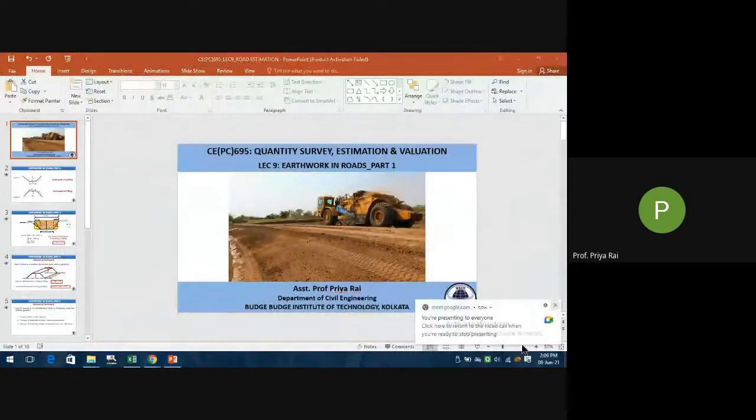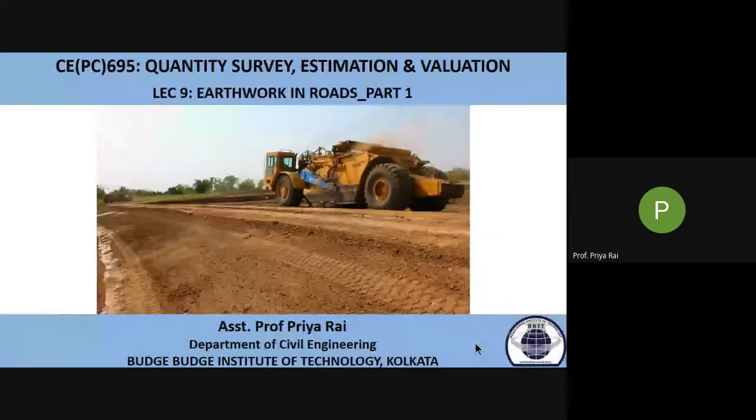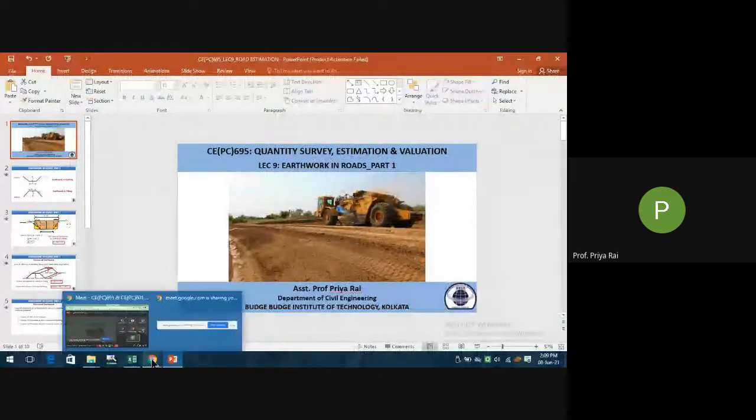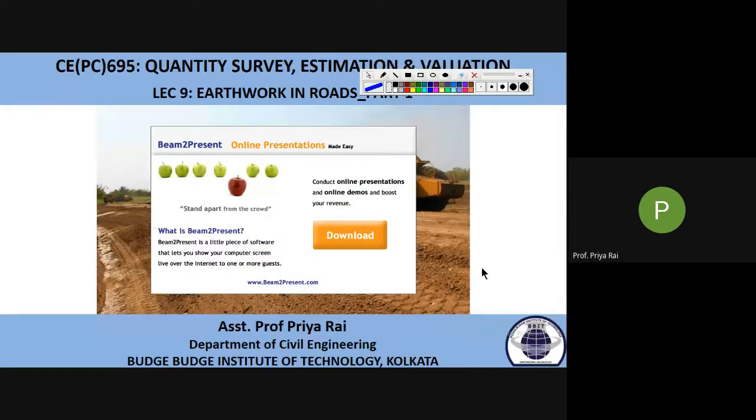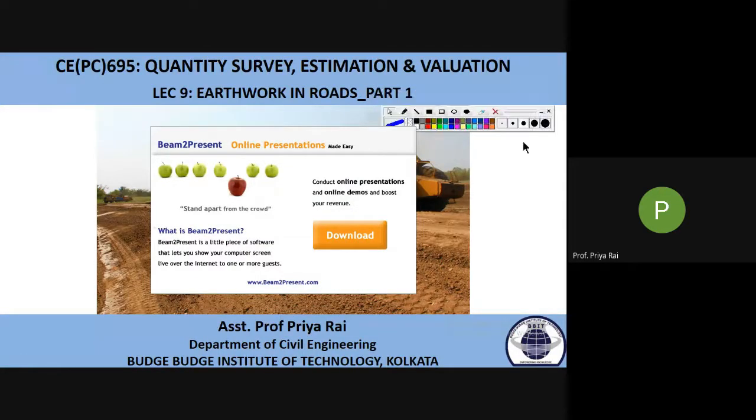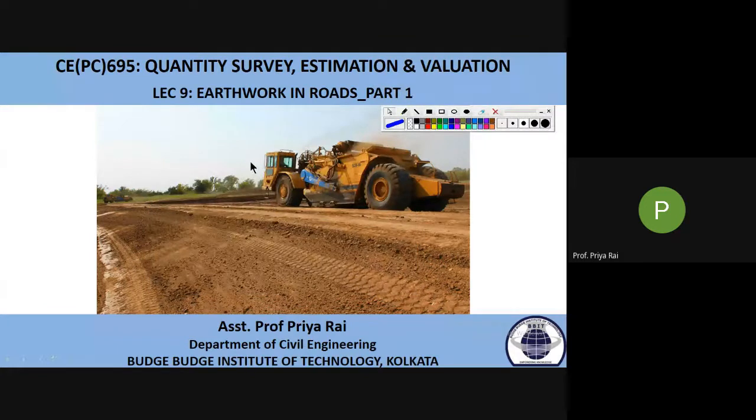In survey class, I think you have learned about the topic, that is reduced level, right? Have you heard of the term reduced level in your engineering survey practical? Reduced level means the level of your ground with respect to a certain benchmark, mainly mean sea level.